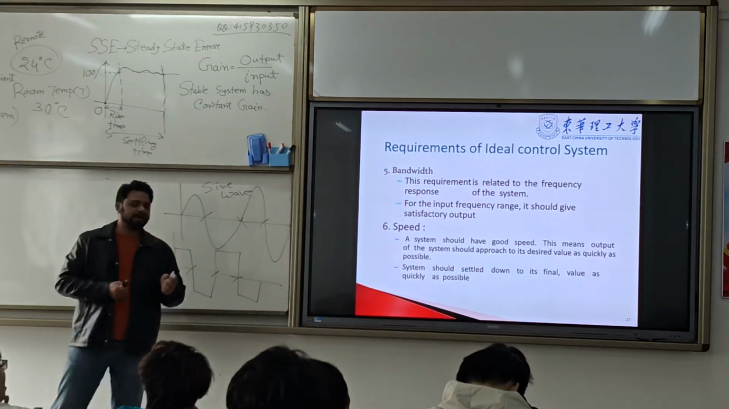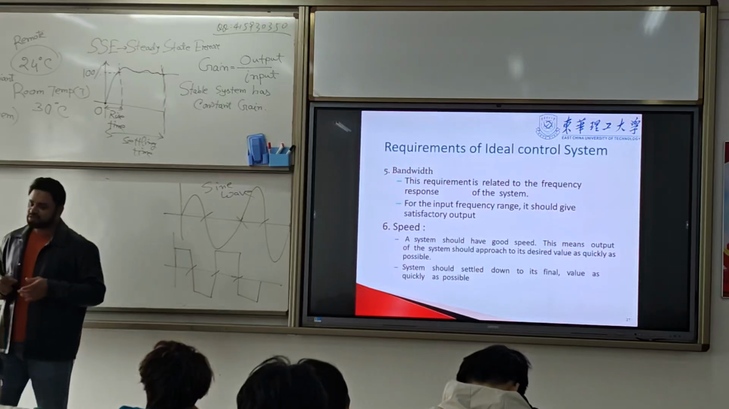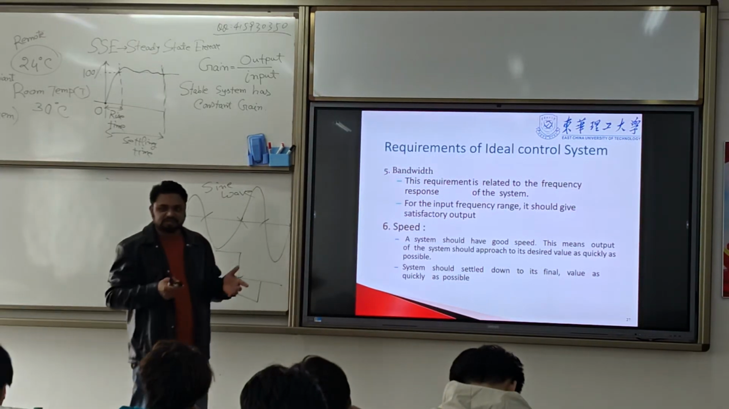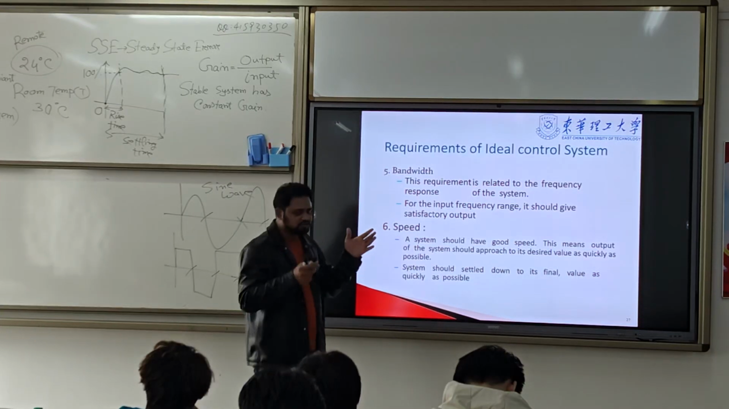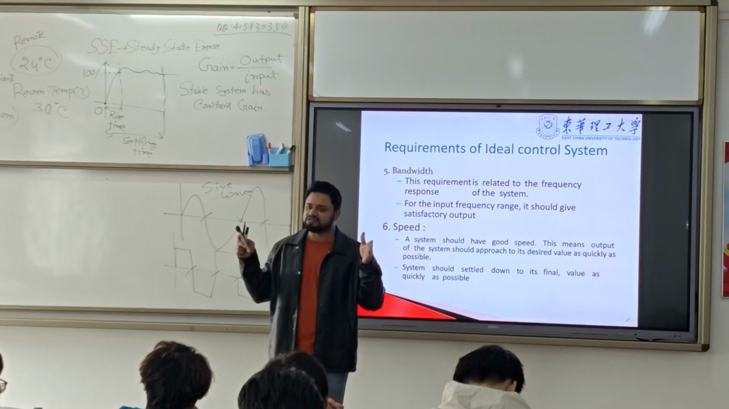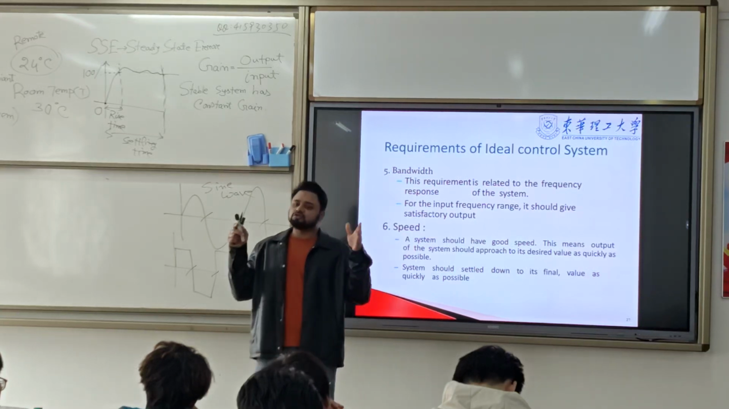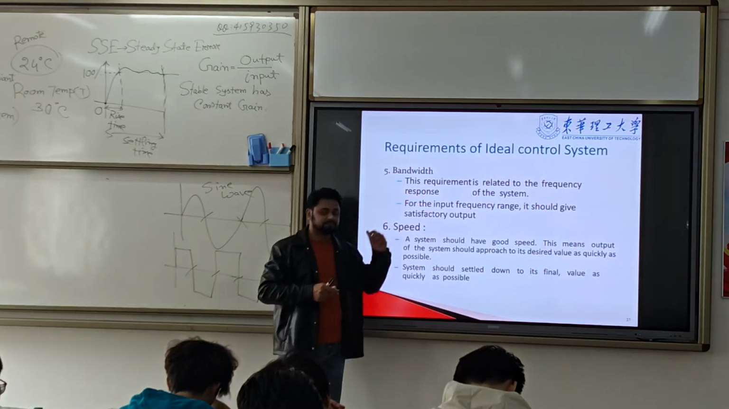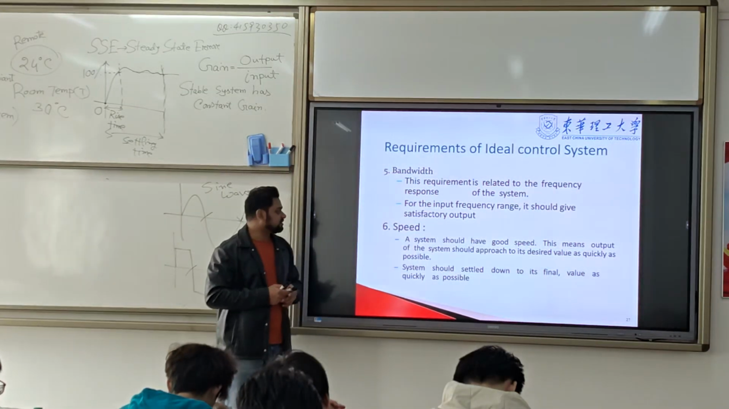Bandwidth needs to be measured because we already know that a linear system does not exist in practice. So it has to be a certain range, and that range we can measure in frequency. There has to be a certain frequency range, and that is called the bandwidth for the stable system.